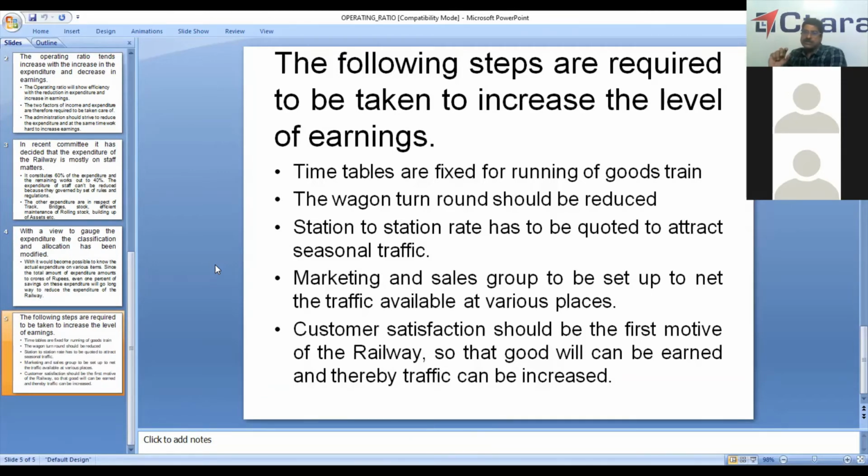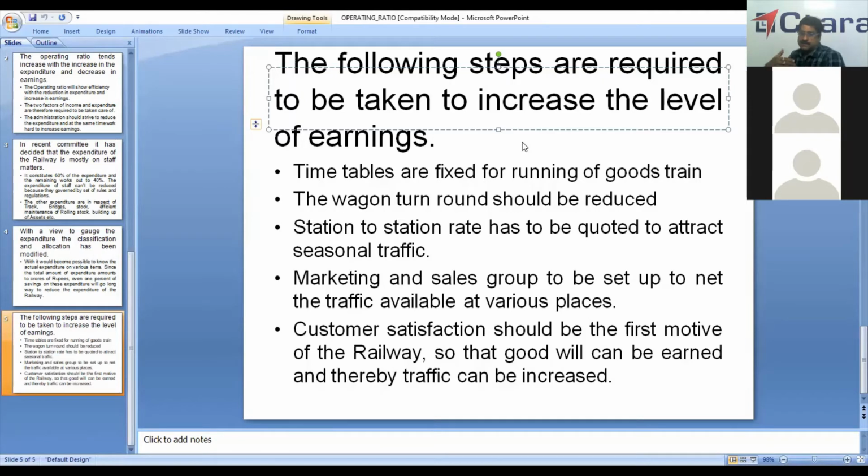Also, due to security reasons, for all the important trains you have a pilot engine. All this tends to increase the expenditure, without any fault of theirs, because of their geographical location.